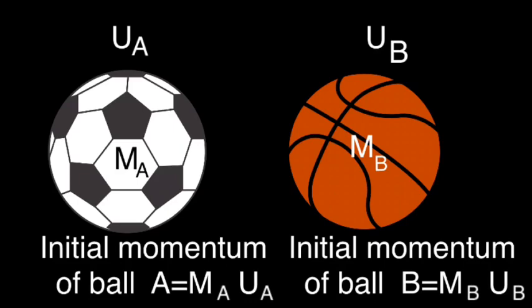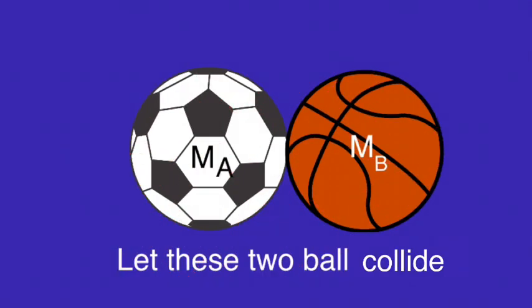For that, consider two balls of mass ma and mb moving with velocities ua and ub respectively. Momentum of ball A will be ma ua and momentum of ball B will be mb ub. Two balls are moving in a straight line in the same direction, and if the speed of ball A is greater than speed of ball B, then there will be a collision.